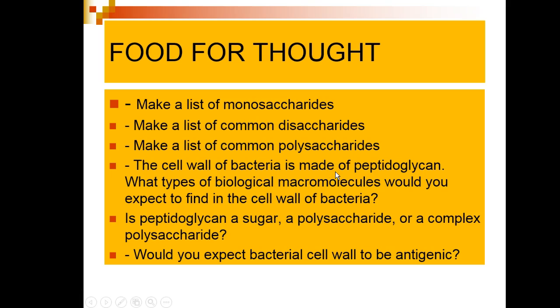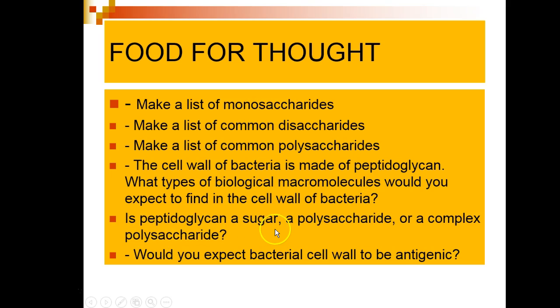You should now be able to answer the following questions. The cell wall of bacteria is made of peptidoglycan. What types of biological macromolecules would you expect to find in the cell wall of bacteria?